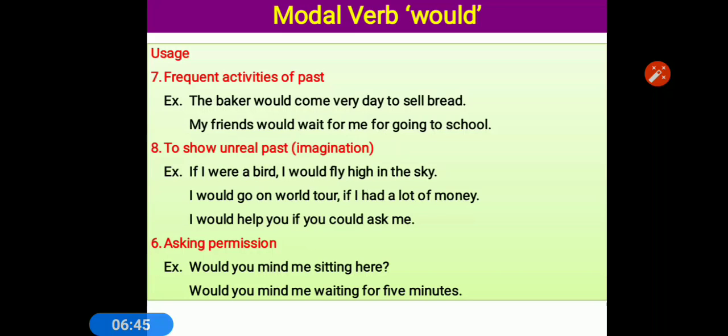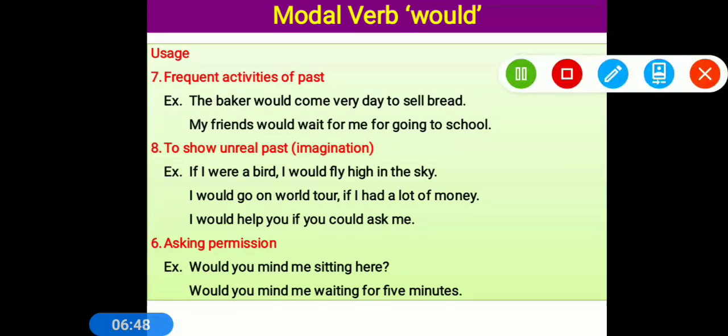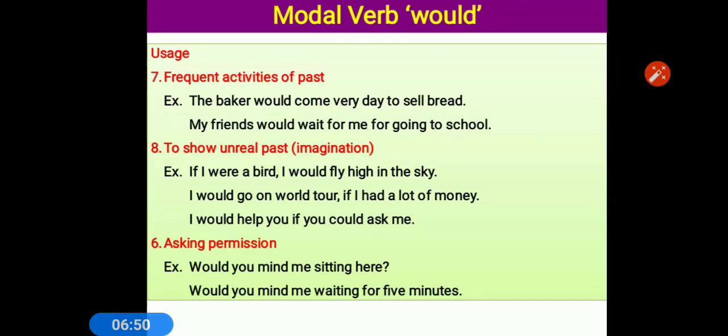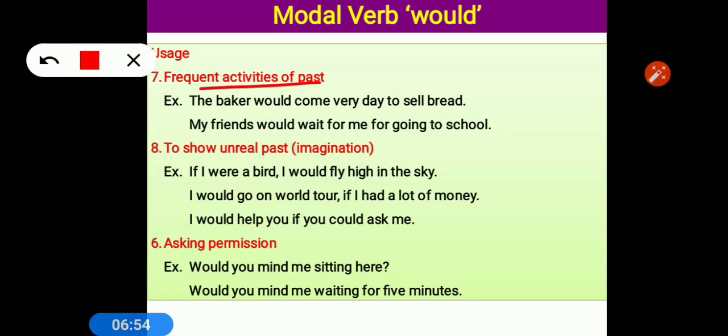Okay, next one, would is used for past habitual activity. Any activity which used to take place again and again in past, we use would. Like the baker would come every day to sell bread. So every day they used to come. Instead of used to, we are using here would.